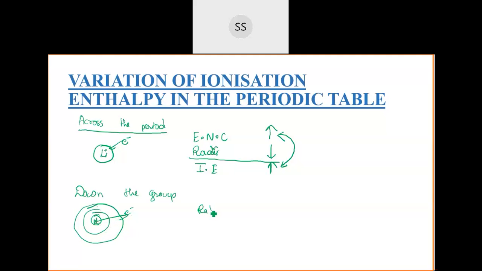When the radii increase, the effective nuclear charge, meaning the nucleus's power to hold that electron, is decreasing. I told you, if you understand what happens to effective nuclear charge, then you can tell what will happen to the other properties also. So here ionization enthalpy will decrease. That is the variation of ionization enthalpy across the period and down the group.